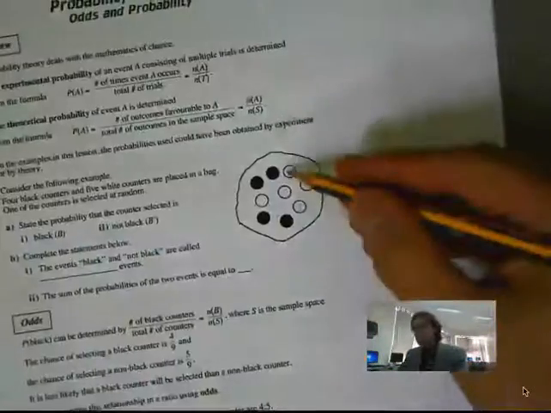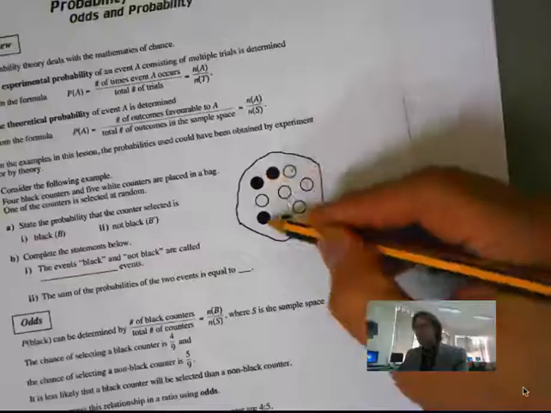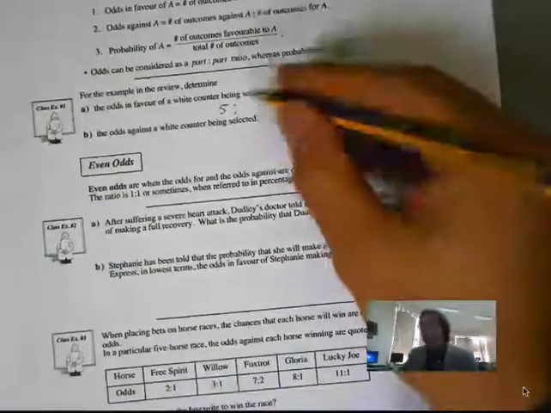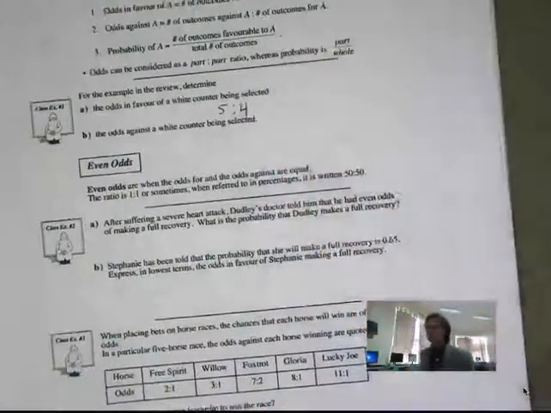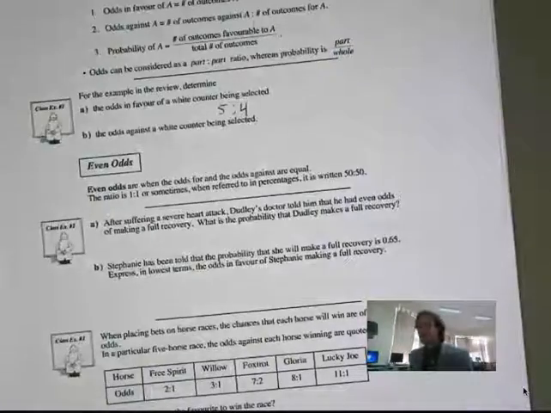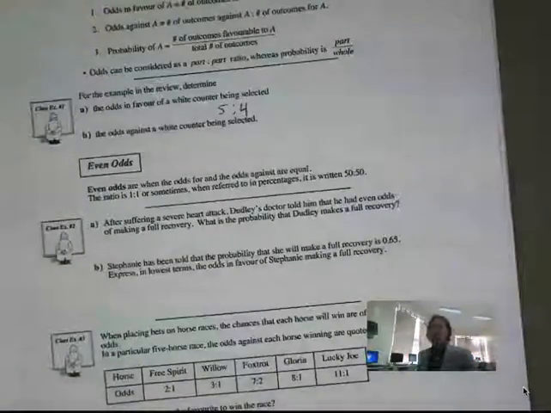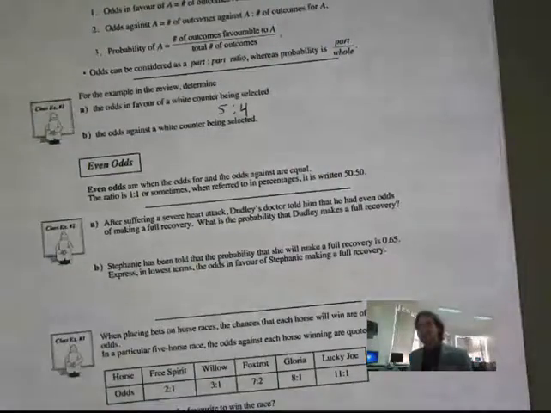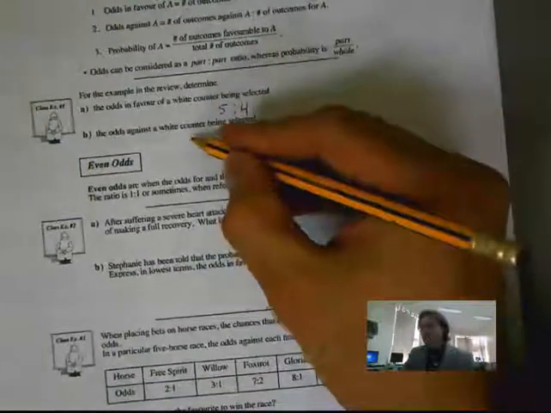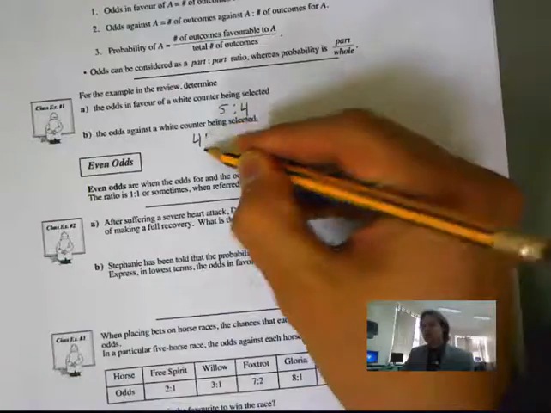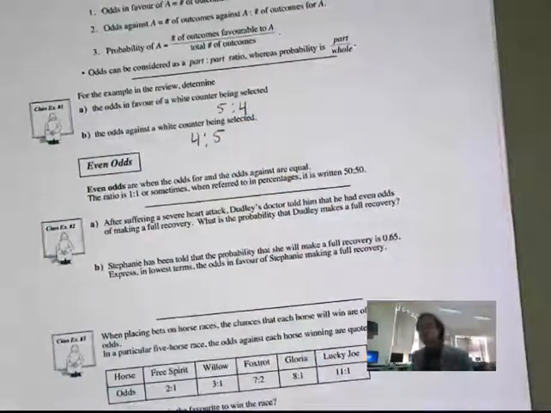We have 4 black counters. So it's 5 to 4. That's my odds in favor of white. Now, for my odds against white, there are 4 that we can select that are not white compared to the 5 that are white. So that is how we look at odds.